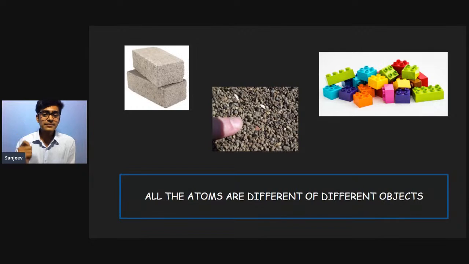Are the atoms of different objects different? My question is, are the atoms of this brick, this sand, and this Lego cube different, or are they the same? Suppose I have this presenter, it will have presenter atoms. Suppose I have some plastic, it will have plastic atoms. So if we consider this, there will be a lot of atoms in this whole universe.